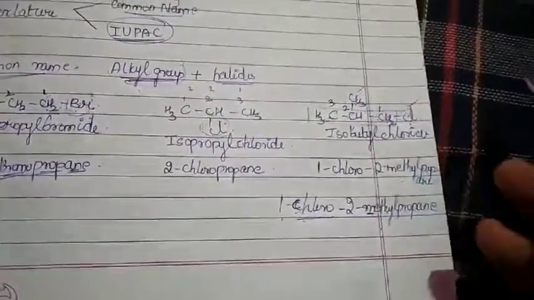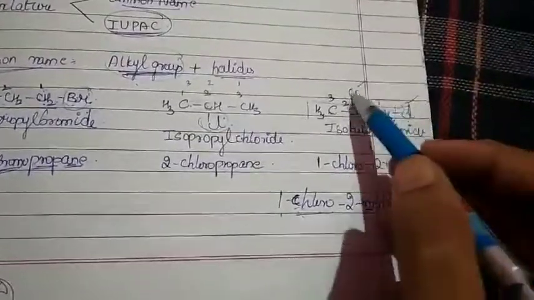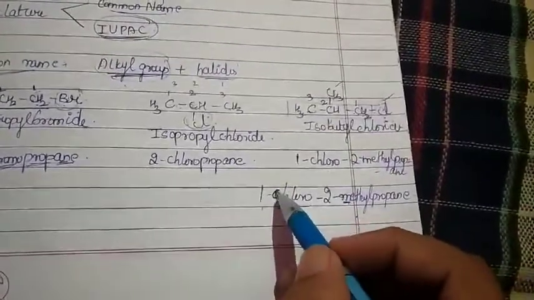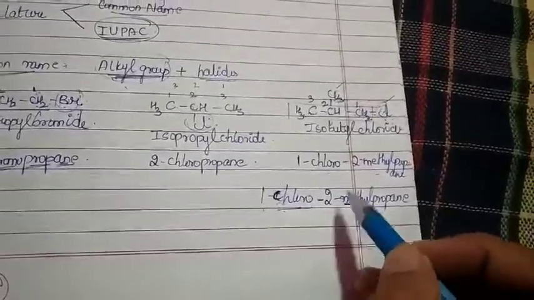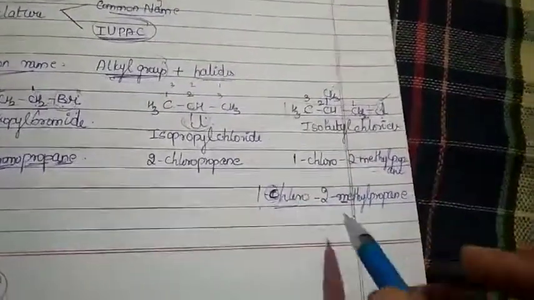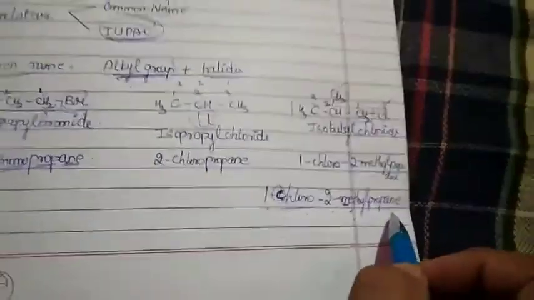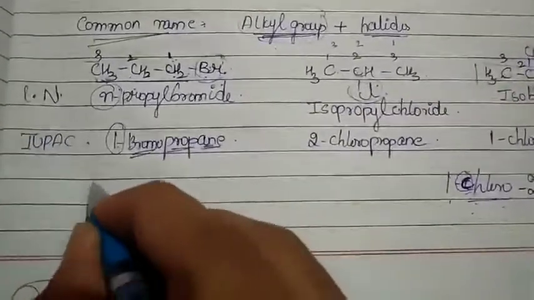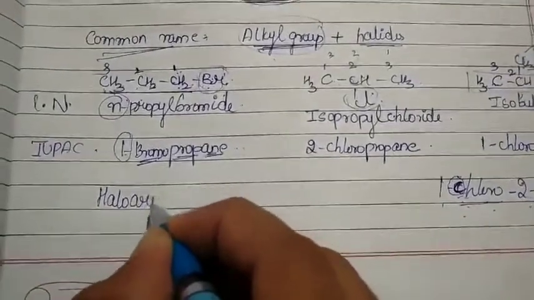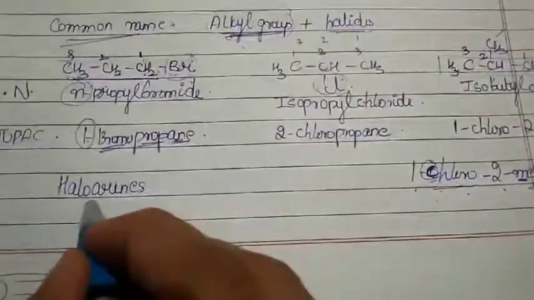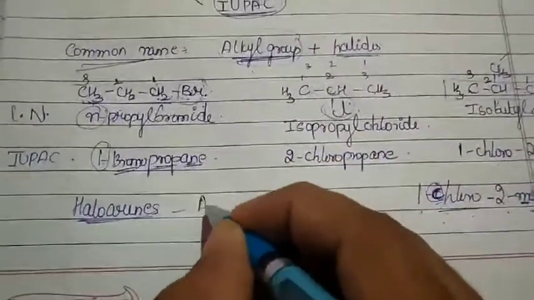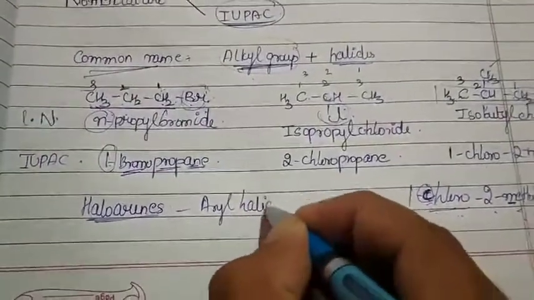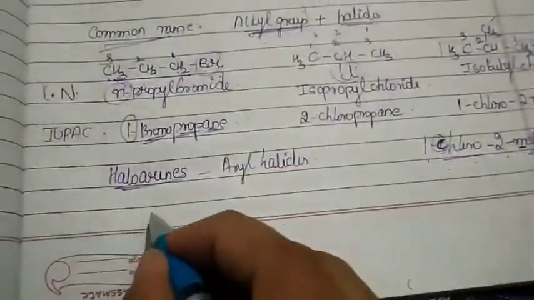In case it was something else, I should have seen what alphabet we are getting for the substituent. Since here chloro has the C and the second has M, of course in alphabetical order C comes first. So 1 chloro, 2 methylpropane. So this is the funda for naming your haloalkanes. But when it comes to haloarenes, how will you name them? Of course, whenever we are naming haloarenes, remember we are mentioning them directly as aryl halides, the respective aryl halides. For example, if I choose this one.